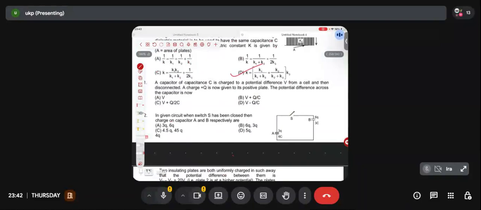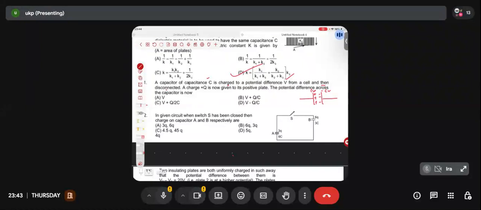A capacitor of capacitance C is charged to a potential difference V, and then disconnected. Look at this: here they have mentioned specifically that after charging it has been disconnected. So if there is a capacitor of capacitance C, and you charge it by a potential difference V, what will be the charge on the plates? One will be having plus CV. Hopefully, I don't need to explain explicitly. The other will be having minus CV.